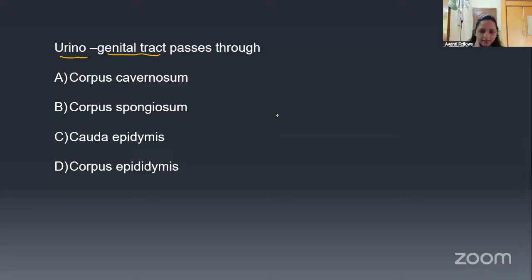Venu and Rakshita, you answered now. Now, no, this is not correct. Think once again. We have studied about the penis, right? We have taken the cross section of the penis. We have studied there are two tissues that help in the erection, right? And there is one that is going to be helpful for the urinogenital tract, where it passes the sperm and the urine. That is the tract for the passage of the sperm and the urine. Which is that? Think once again.